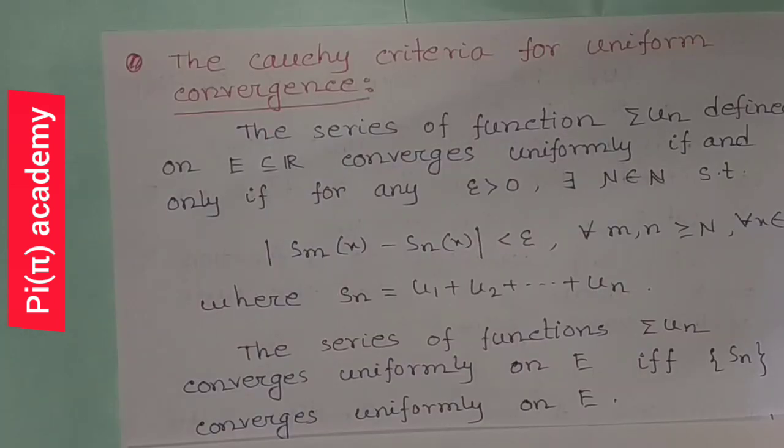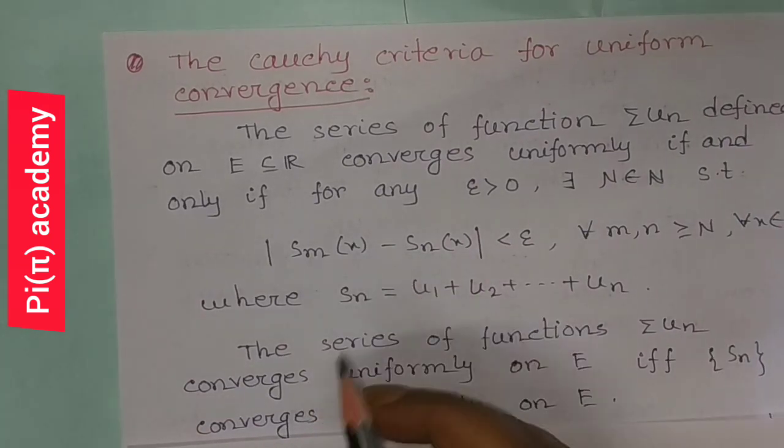Now there is a necessary and sufficient condition for uniform convergence, that is the Cauchy criteria. By the Cauchy criteria we can say when a series of function converges uniformly, and if a series of function converges uniformly, then we can say that the series of function satisfies the Cauchy criteria. So what is the Cauchy criteria? It is very important to solve any problem.